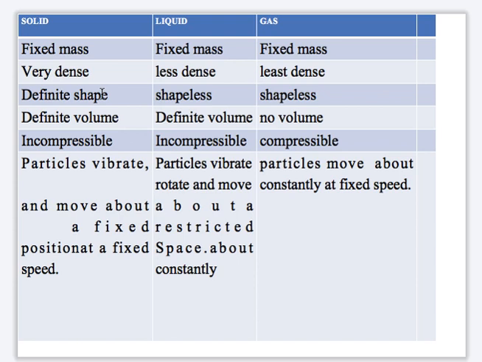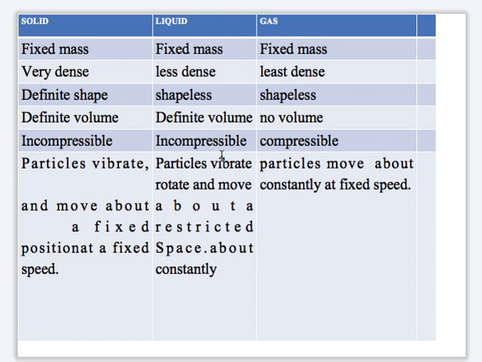In a solid, the particles vibrate about a fixed position, while in a liquid, the particles vibrate, rotate, or move in a restricted area. But in the case of gas, the particles or molecules move about freely.